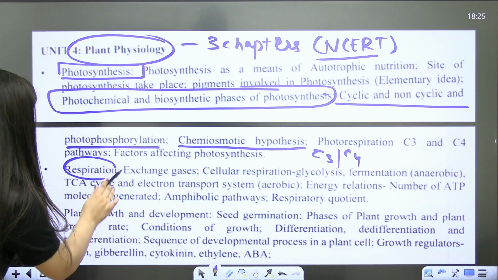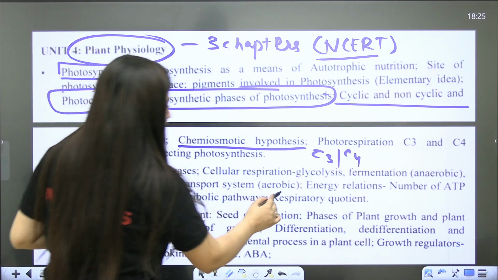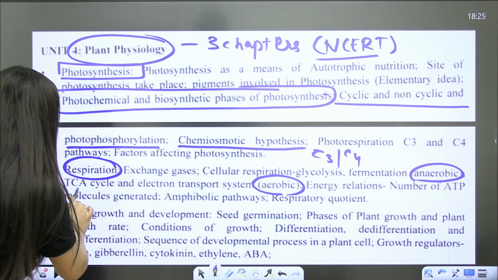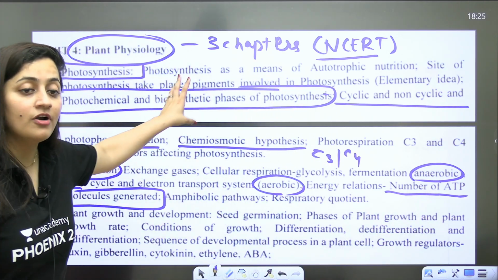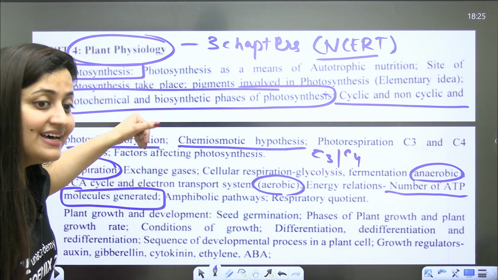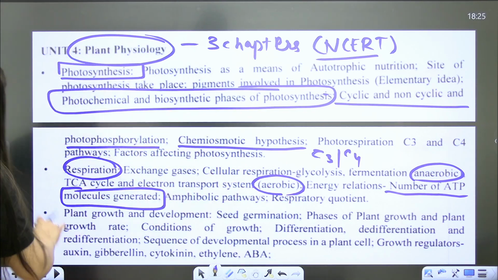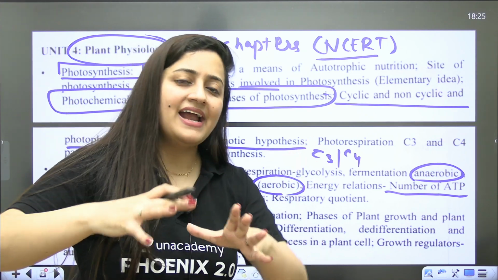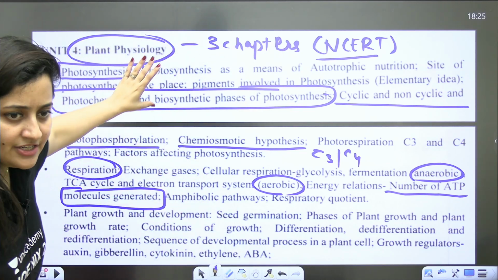Now, when it comes to respiration, again, one of the most important chapters it is. So you should know the difference in aerobic and anaerobic respiration. You should know the number of ATP molecules generated. Again, NCERT will be sufficient. But for understanding these 3 chapters, especially these 2 chapters, you have to go a little beyond NCERT. I'm not saying you start following your module, you can follow my lectures, and then accordingly you can make your notes, and trust me, after that the NCERT reading will be very easy for you.